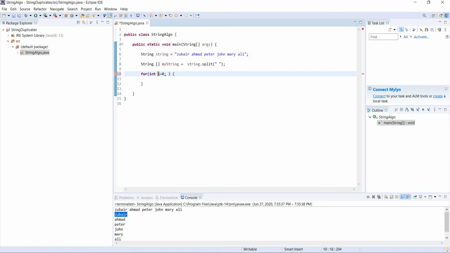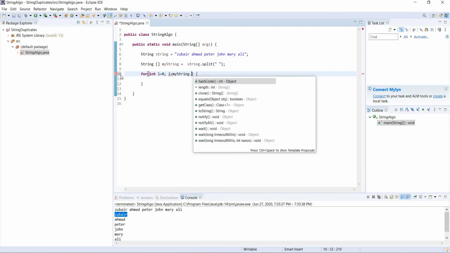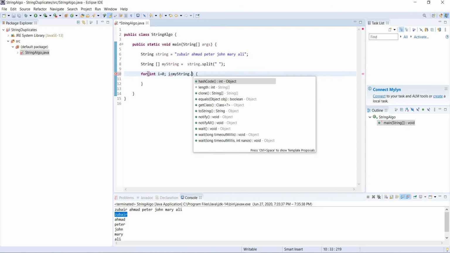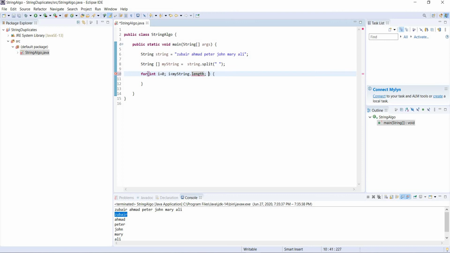We are creating an integer i and assigning it 0, and this is where the condition comes, how long the loop has to run. So until i is less than myString.length, and then we increment i.